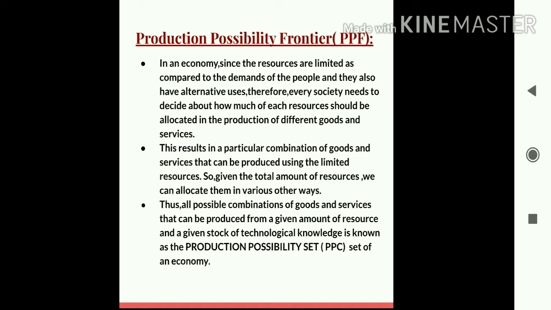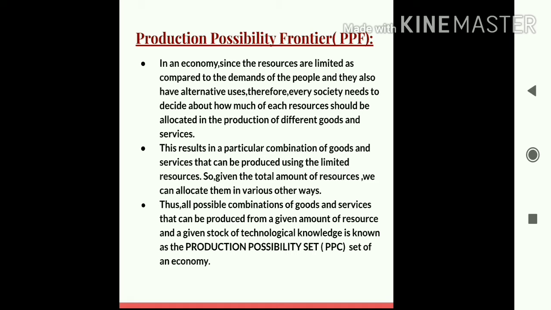So students, in such a situation, what will a society do? A society will have to make a choice, will have to decide which goods to produce, how much to produce, for whom to produce, etc. So a society is left with a decision to make a choice regarding how to use these resources to produce different goods and services.